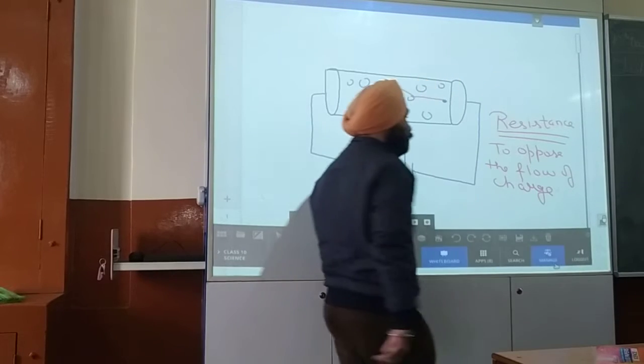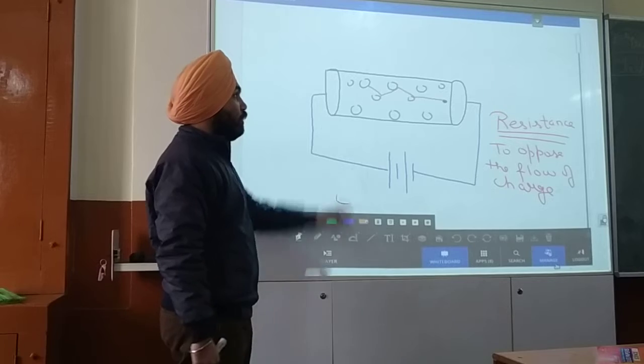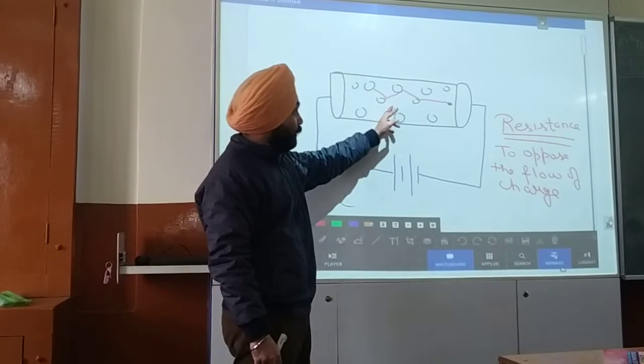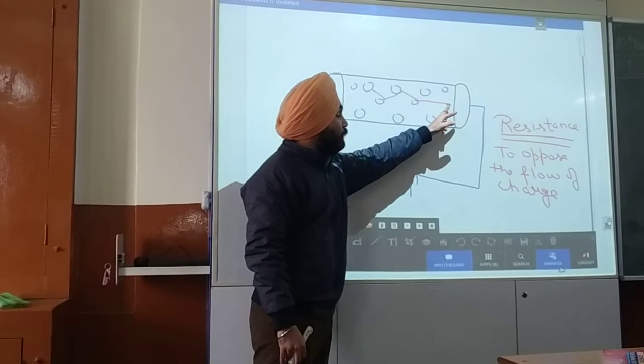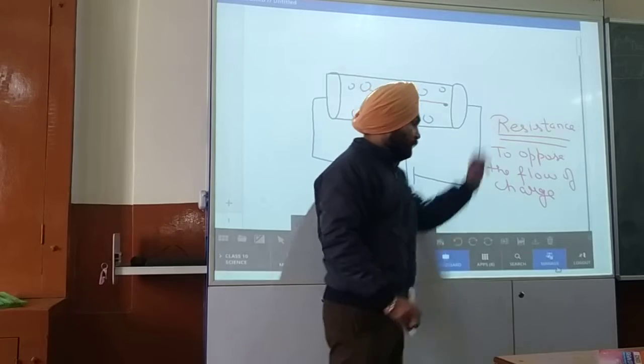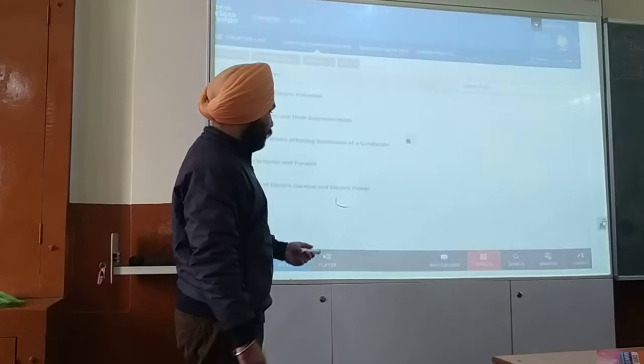So what is the cause of the resistance? The cause of the resistance is the atoms lying in the electrons' path. Because of the collision of the electrons with the atoms, this property arises. Now there is a quiz for you.